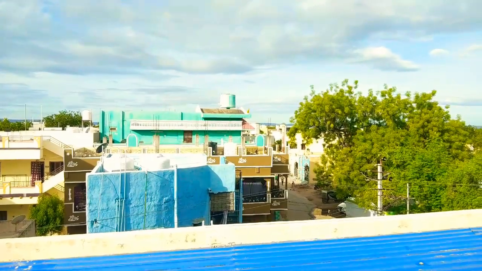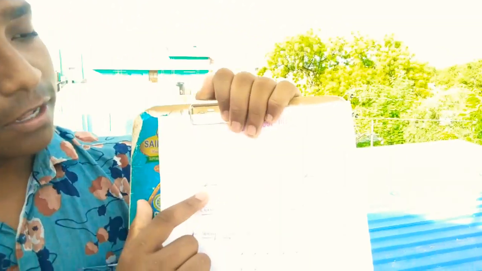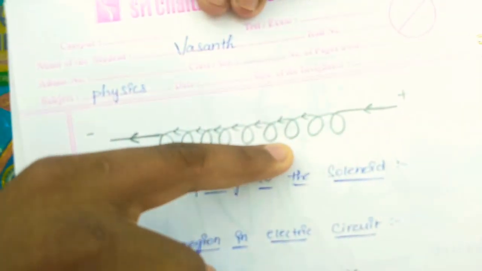Next, the current is also passing into the solenoid. A solenoid is nothing but a spring-like structure. This is the image of a solenoid. Here the current is passing from the positive terminal to the negative terminal.